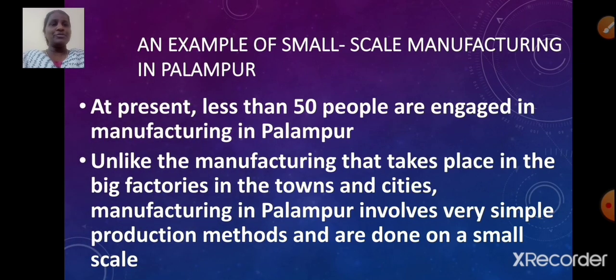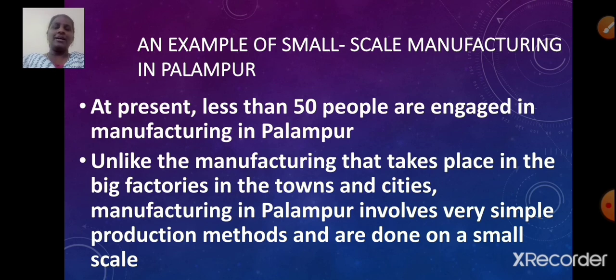An example of small scale manufacturing in Palampur. At present, less than 50 people are engaged in manufacturing in Palampur. Unlike the manufacturing that takes place in the big factories in the towns and cities, manufacturing in Palampur involves very simple production methods and is done on a small scale.